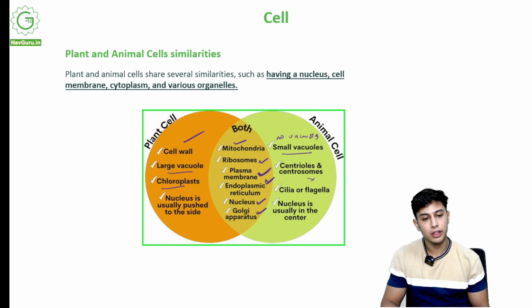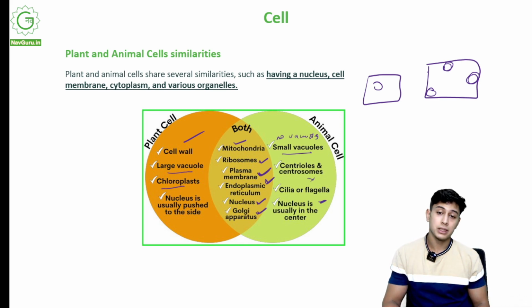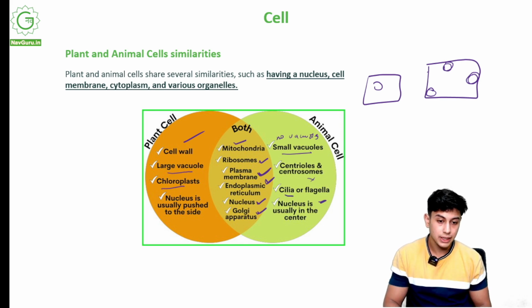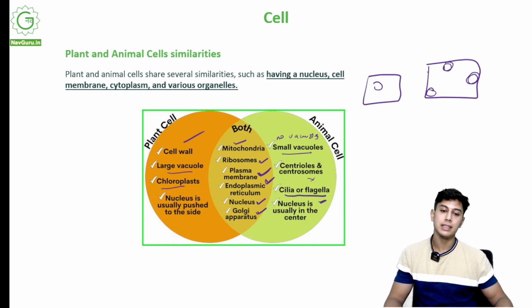You will not find a nucleus at the center. You will find it pushed to the side, anywhere. The nucleus is usually in the center in the animal cell. Animal cells also have cilia or flagella. These things occur only in the animal cell.